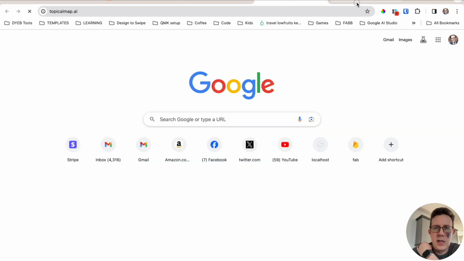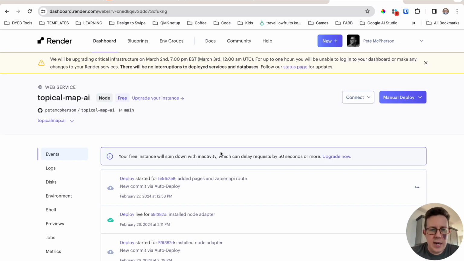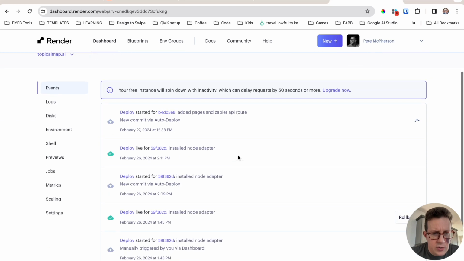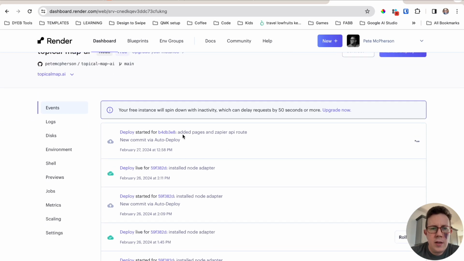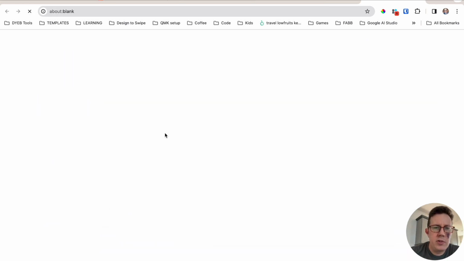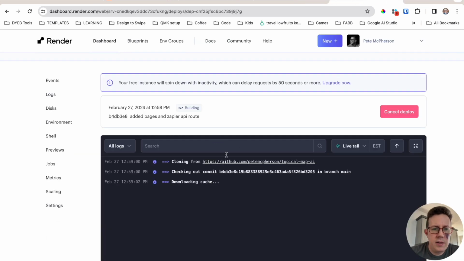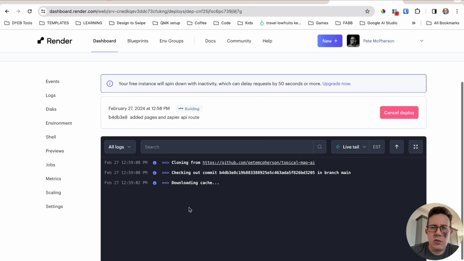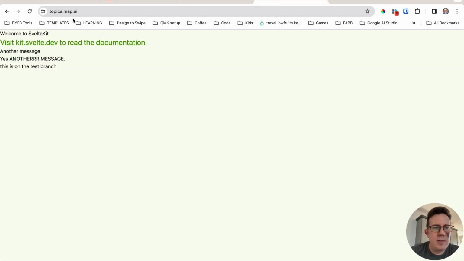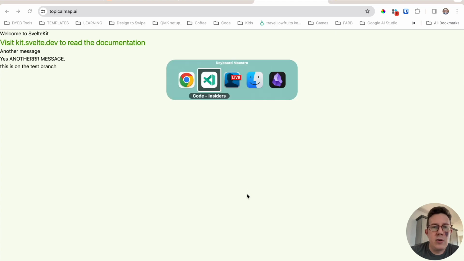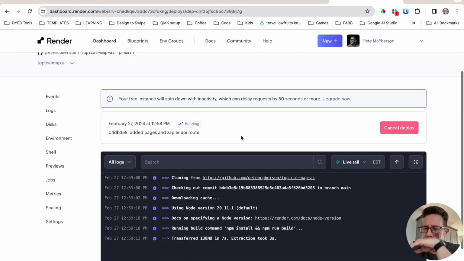Again, this tool probably isn't, yeah, okay. It spun down due to inactivity or whatever. So here's this deploy that we just did. There we go. All right, so this will take 2 or 3 minutes, and then this will be up live on the site. There's my old thing right there. Let me pause the video. Actually, I'm not gonna pause the video.